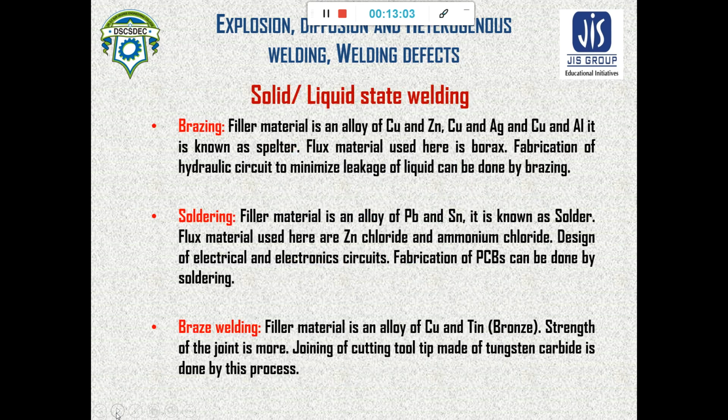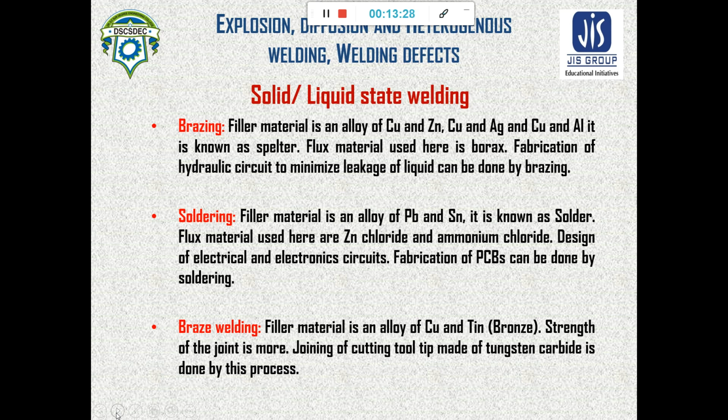Now we come to the heterogeneous welding processes, that is solid and liquid state welding. There are three types: first brazing, second soldering, and third braze welding. Brazing is a high temperature process, while soldering is a low temperature process.